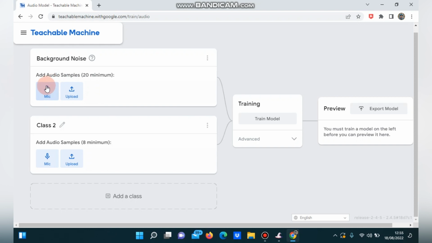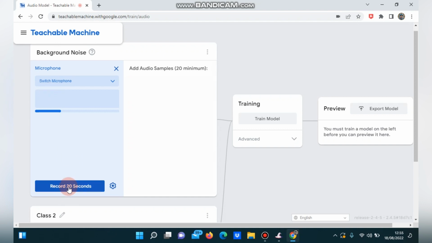Now we click mic and then we click record. This records the text we want to make. For example, I want to make the sound "Spendoyo terdepan Indonesia."